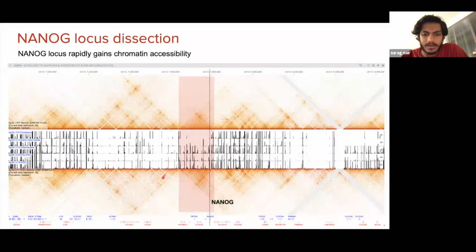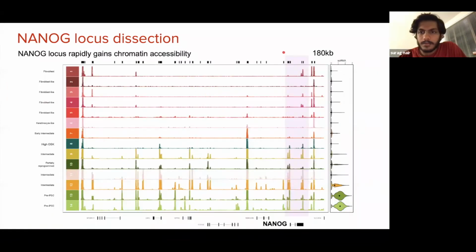And as an example, I'll be showing you the NANOG locus, which resides in this 200 kb subtad that shows gradual changes over the course of reprogramming in the 3D architecture, but drastically changes in terms of its chromatin accessibility landscape, and in fact gains accessibility at multiple loci during reprogramming. The NANOG gene resides closer to one edge within this 200 kb region, and you can see that it gradually gains expression over the course of reprogramming.